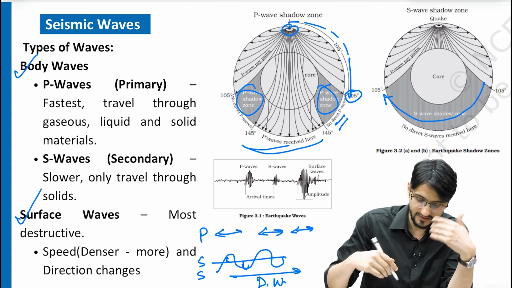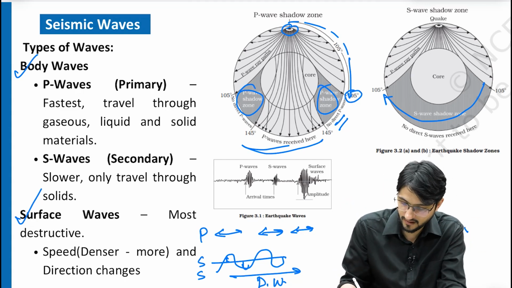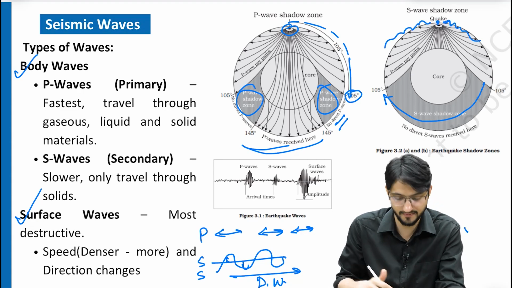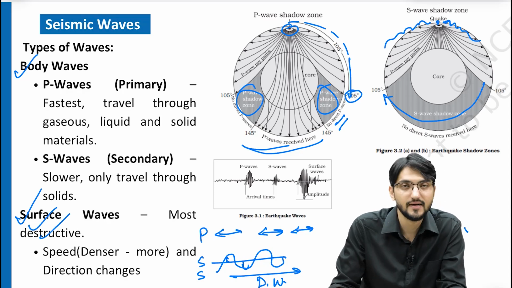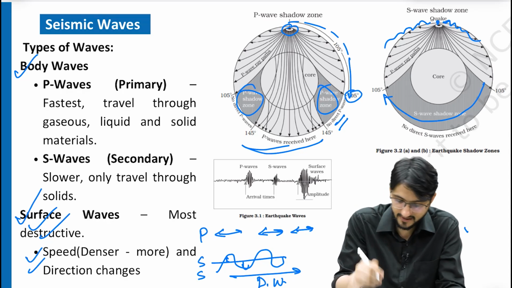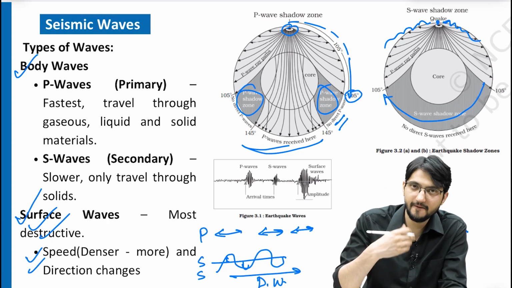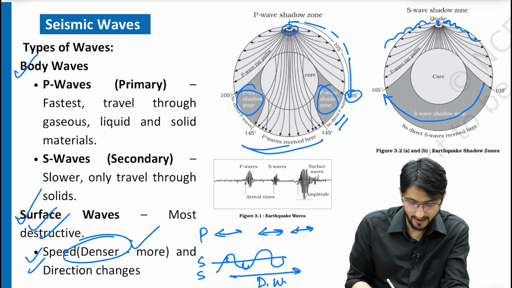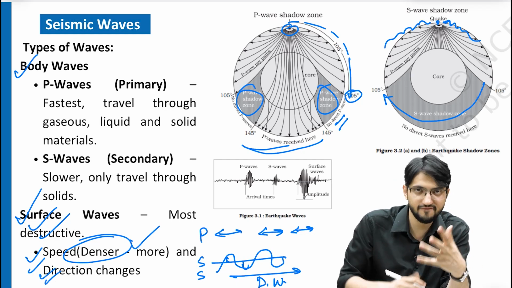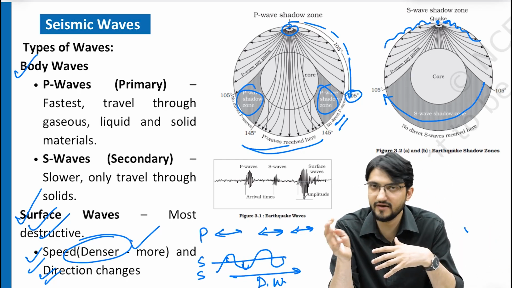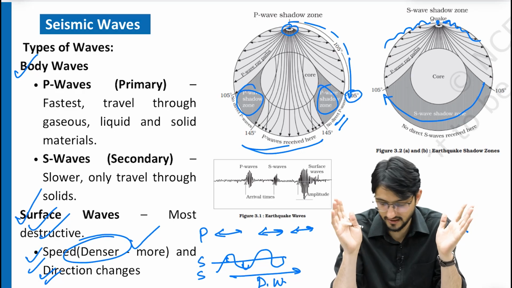Surface waves are there when P and S waves appear at the top, travel on the surface, and then create the surface waves. You remember surface waves are very destructive. One more thing, speed also changes based on the state of the matter. If the matter is denser, then the speed will be higher, and direction also changes. If they encounter any object in their direction, then they will be reflected and turned back, or a change in direction will happen.